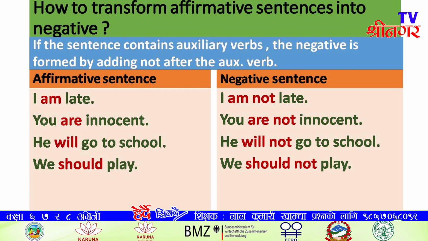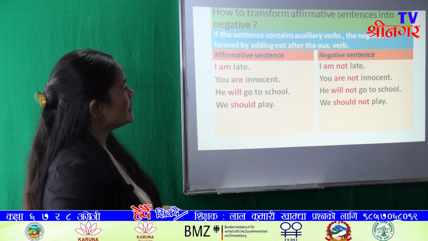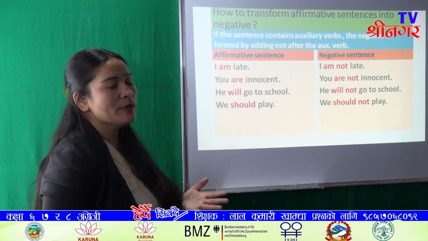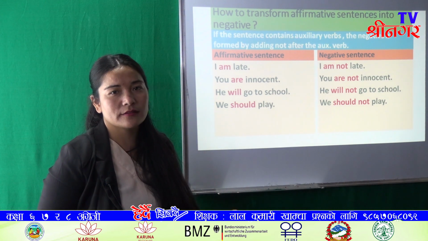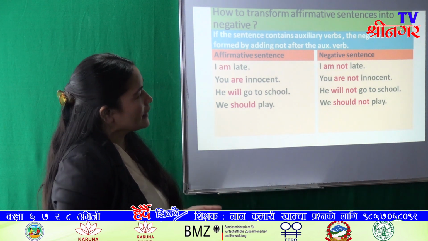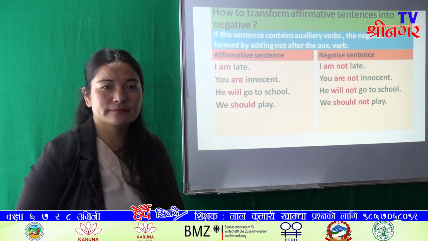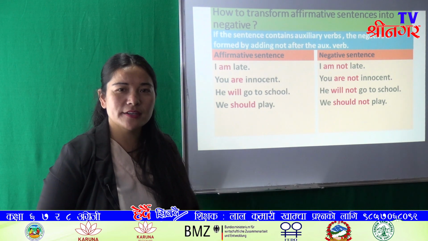You are innocent. You are not innocent. He will go to school. He will not go to school. And we should play. We should not play. With all these auxiliary verbs, we only add not to make the sentence negative. Are you clear, students?